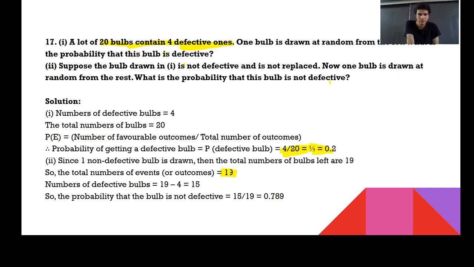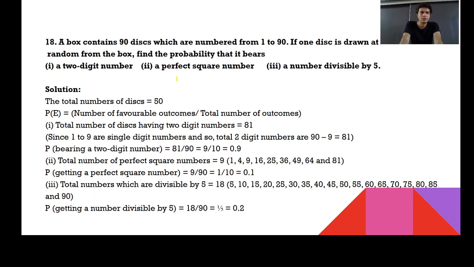How many are left? 19 bulbs. Out of that, how many non-defective bulbs are there? 15. Correct. So you can say that the probability that the bulb is non-defective could be 15 upon 19. So this will be your answer in the format of 15 upon 19. Remember, here it is not 20, it will be 19, the reason behind that is we have removed one bulb. So the remaining bulbs will be 19 and then the answer could be 15 upon 19. I have seen a lot of people who are watching me and commenting and giving the right answers. I appreciate those guys. Moving towards the next question.